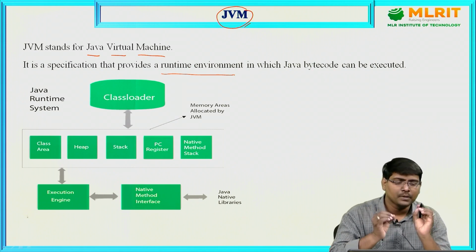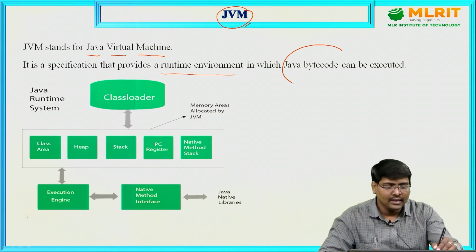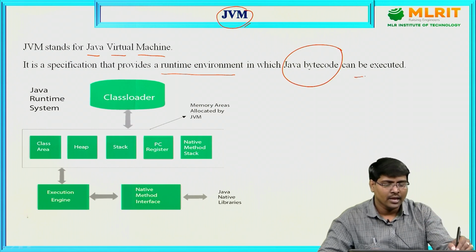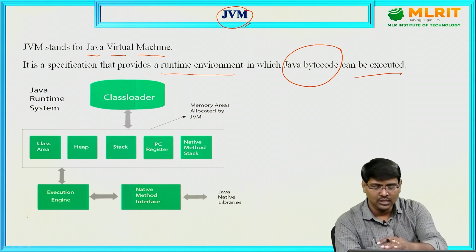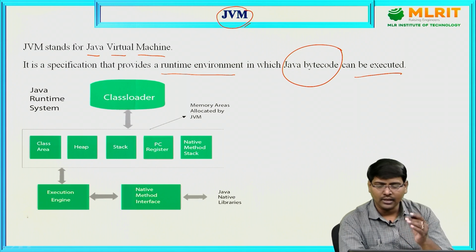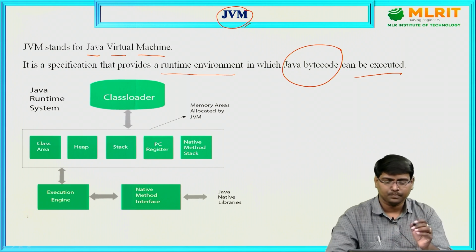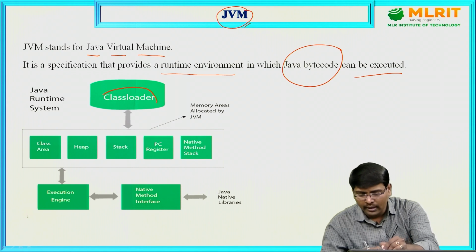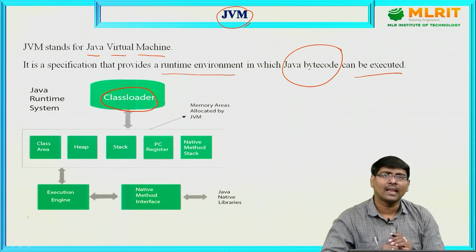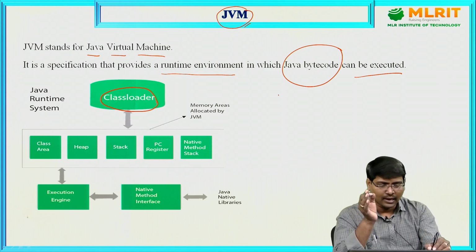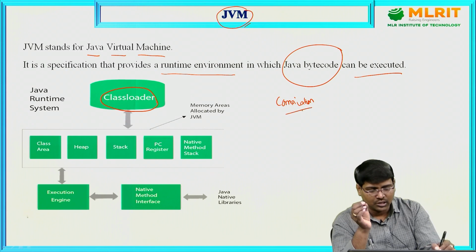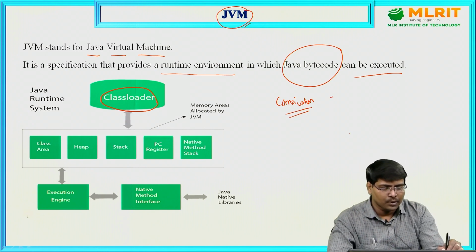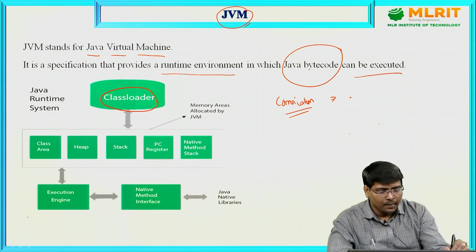The main purpose of JVM is to take the bytecode and execute it. See this, the internal architecture of how a JVM looks. Class loader. What is the purpose of the class loader? Whenever compilation is completed, the Java compiler generates the .class file.